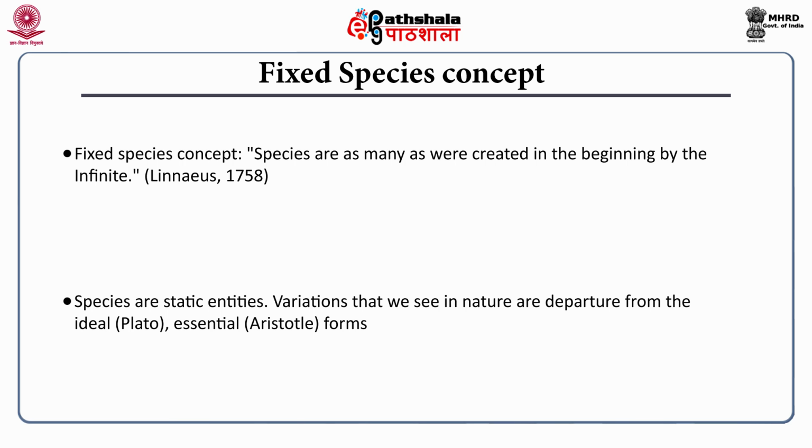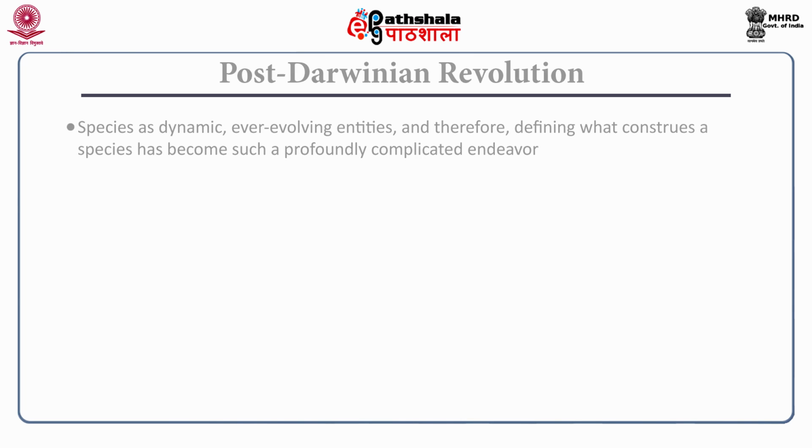But Darwin, in his Origin of Species by Natural Selection, the classic landmark publication of 1859, has transformed the landscape of biology and biodiversity forever. So, species is now considered to be dynamic, no more static, after the Darwinian revolution. It is an ever evolving entity, no more a fixed entity at all. So, what constitutes a species has become a profoundly complicated endeavor. It would have been much simpler to define what a species is in the light of a special theory of creation rather than through Darwinism.